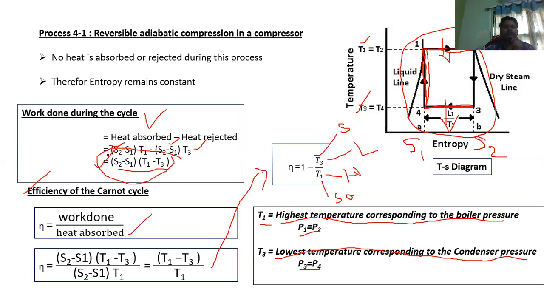So this is regarding the Carnot cycle. This is the Carnot cycle. Here the working medium is steam. Okay, that you remember.